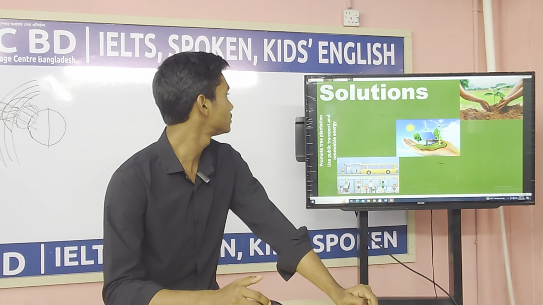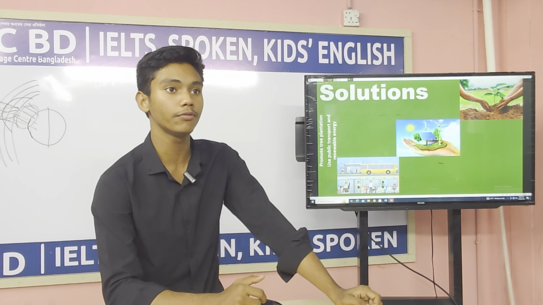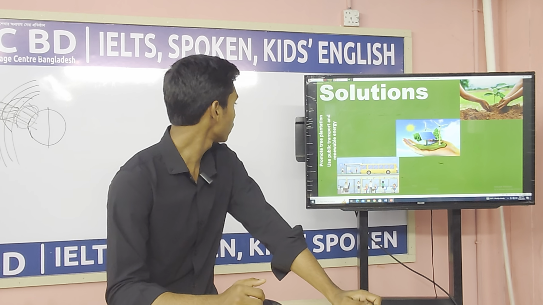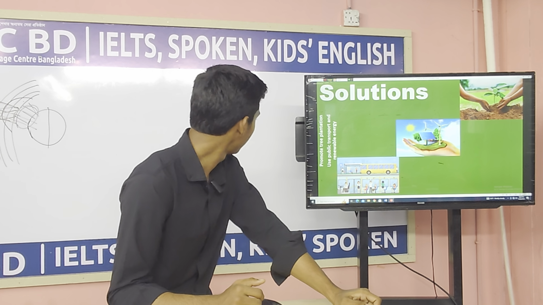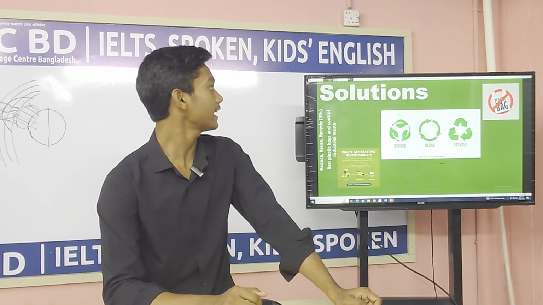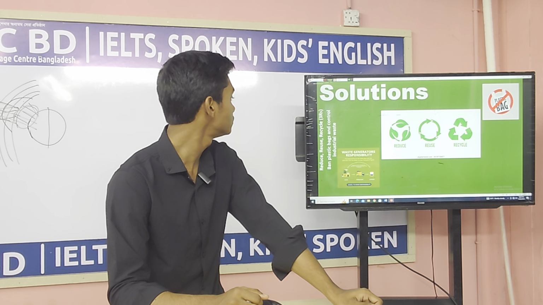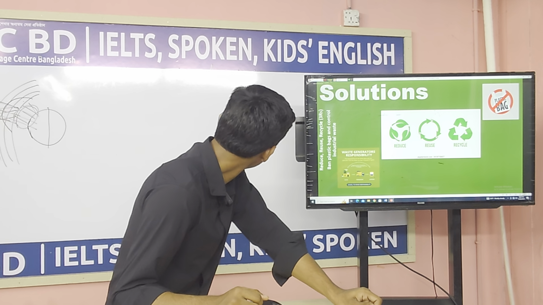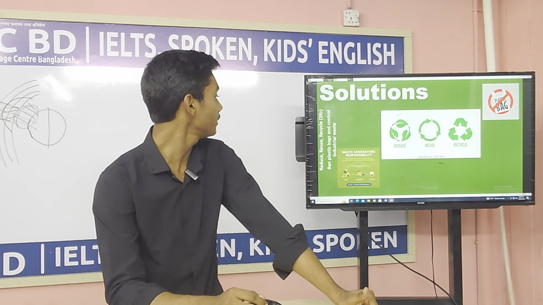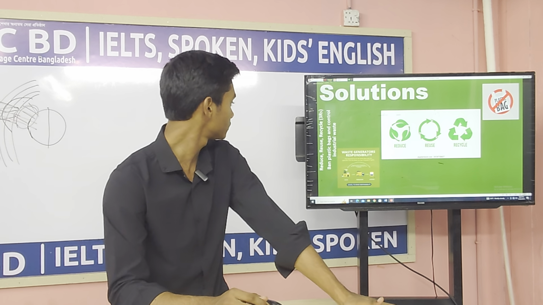Now the solutions to pollution. The first is to promote tree plantation, because if we promote tree plantation, we can reduce the pollution. Also use public transport and conserve energy. The second is reduce, reuse and recycle, which is very important for our life. If we recycle things, there won't be too much waste.